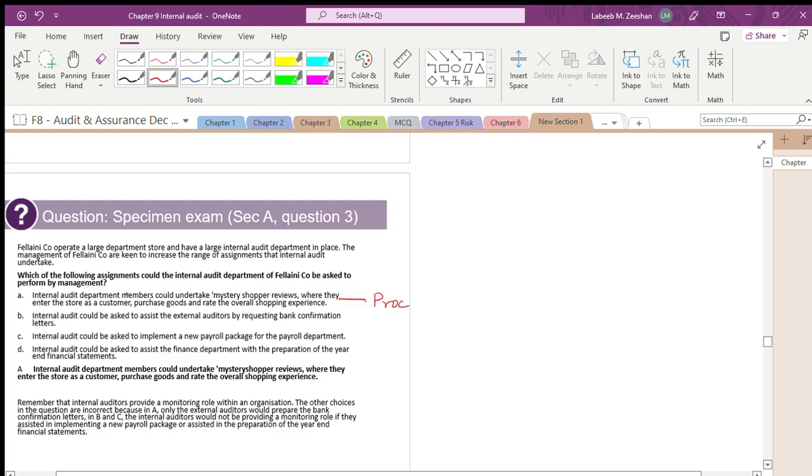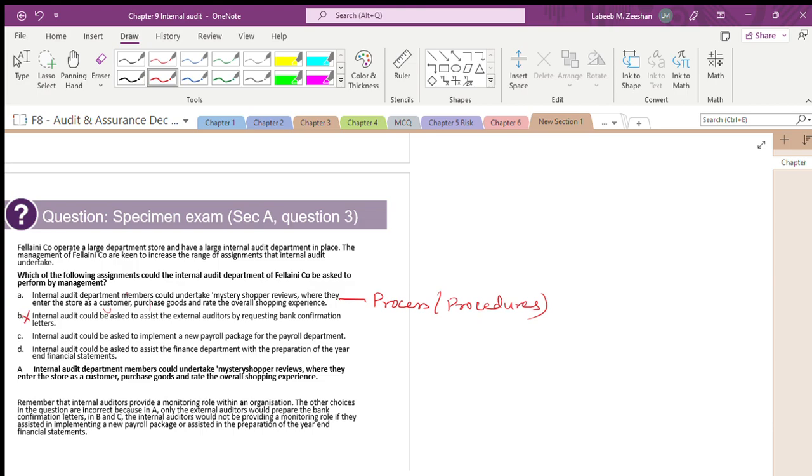What they are talking about? This they are talking in terms of process, and this we are talking in terms of procedures. This is the role of the internal auditor. Internal auditor could be asked to assist the external auditors. No, they will never ask to assist the external auditors.